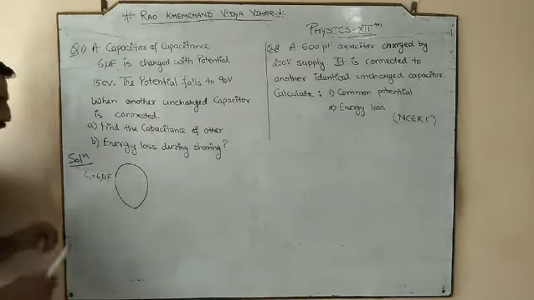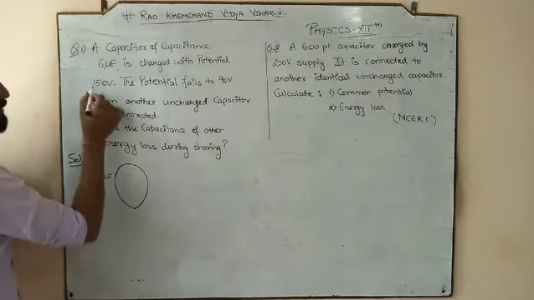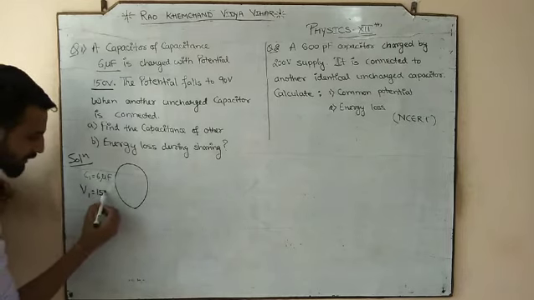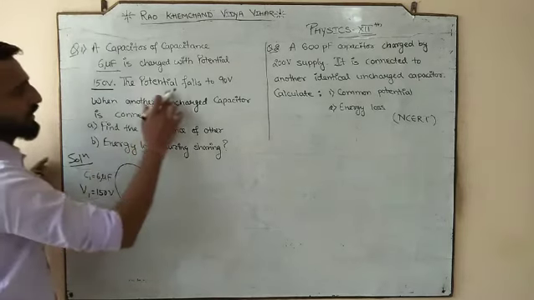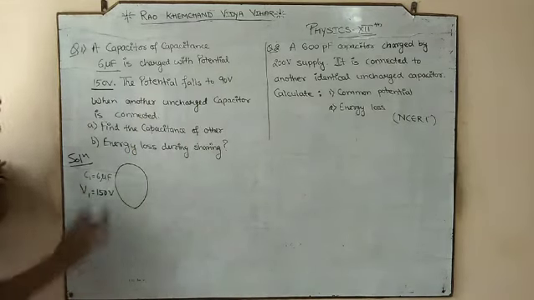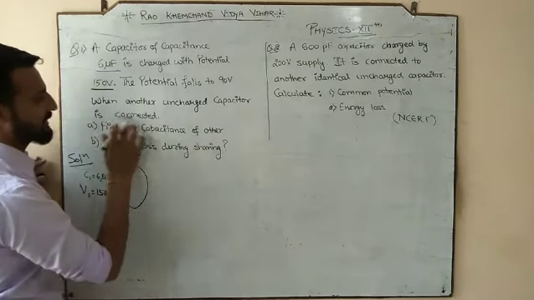So you attempt your numerical. C1 is 6 microfarad, charged with potential 150 volt. So what is the potential of first capacitor? 150 volt. So C1, V1. The potential falls to 90 volt when another uncharged capacitor is connected.